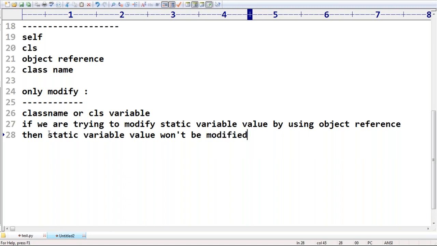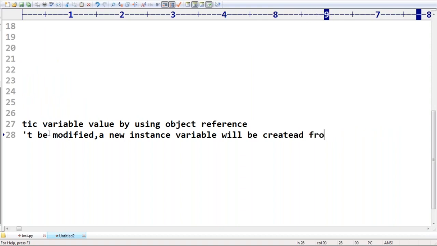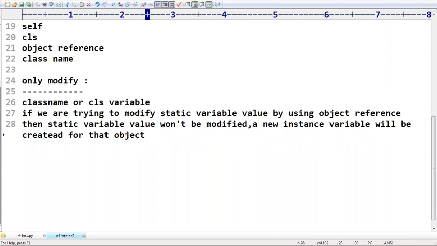Remember that. A new instance variable will be created for that object. This is what you should be aware of clearly, right?